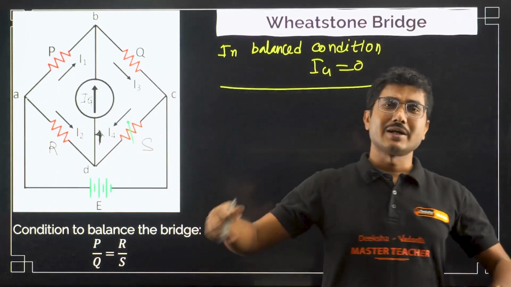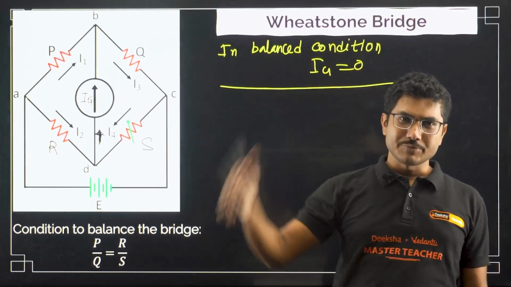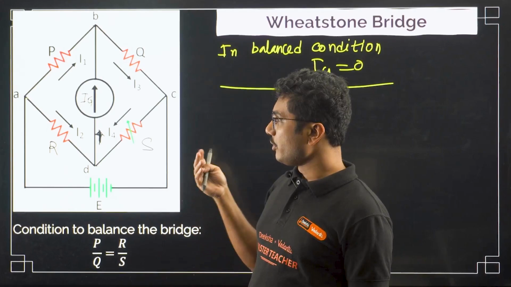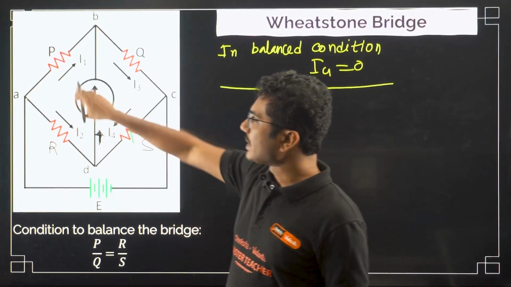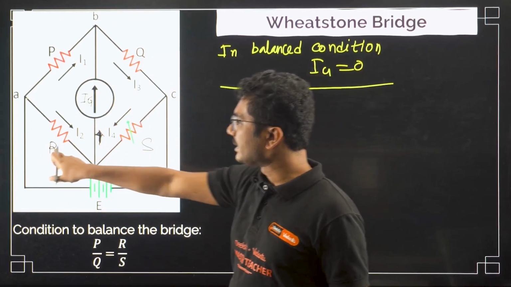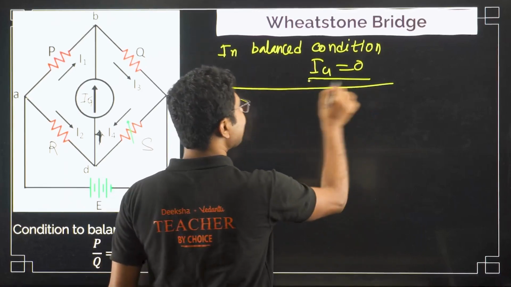Some derivations which are conceptually important, I am doing that. This derivation is not conceptually important, that's why I am not doing it. You have to understand that the concept itself is important, not the derivation. So you have to understand that this resistance divided by this resistance equals this resistance by this resistance, then the condition of balance is achieved.